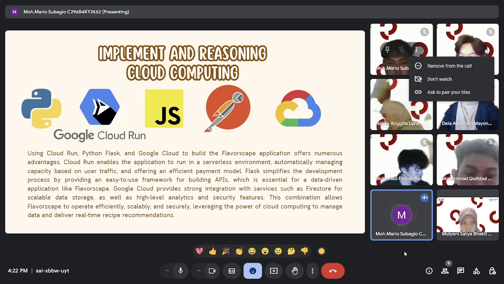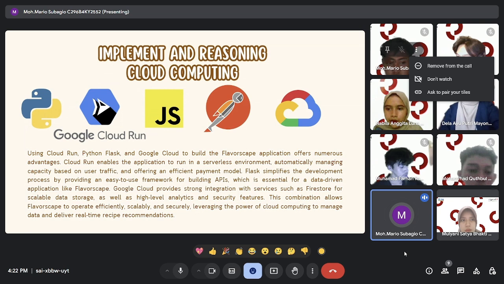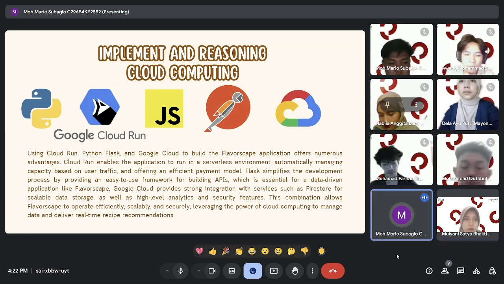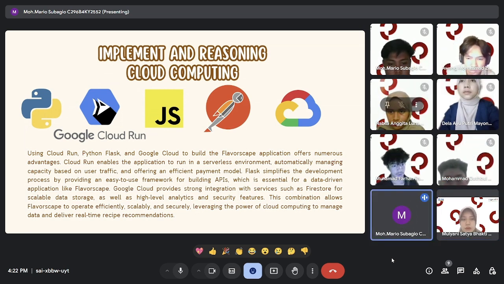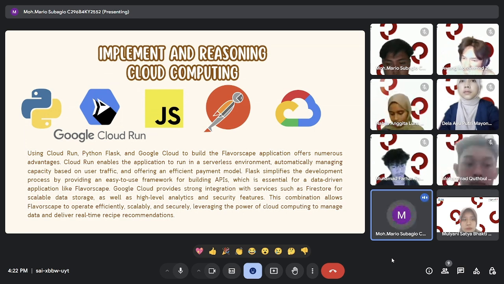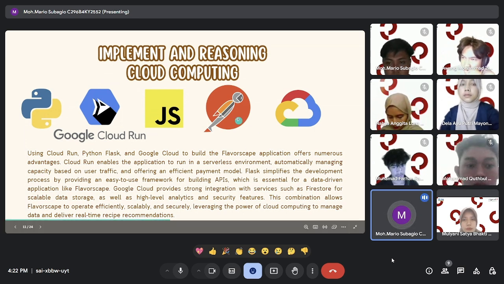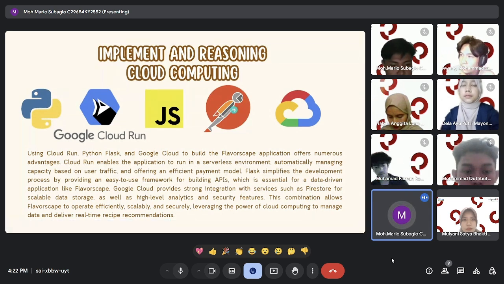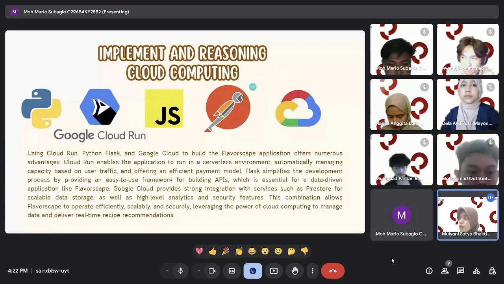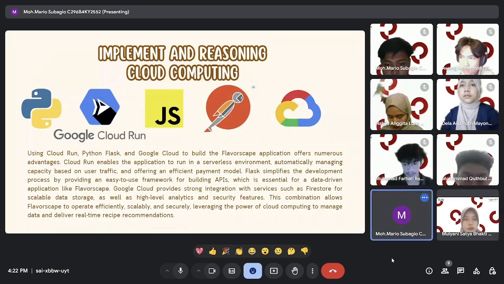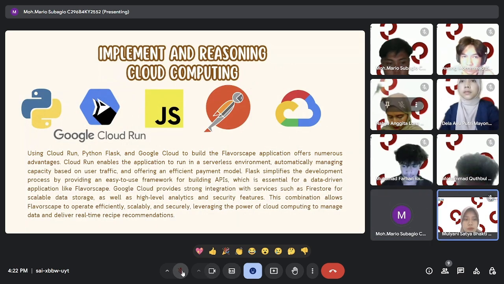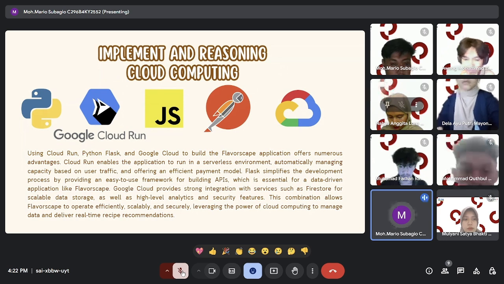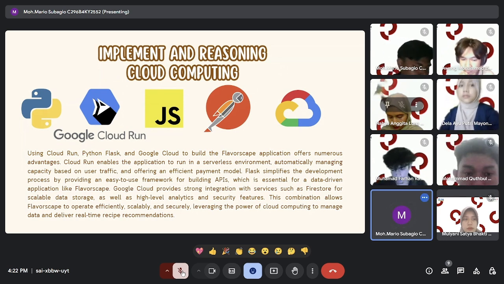Google Cloud provides strong integration with services such as Firestore for scalable data storage, as well as high-level analytics and security features. This combination allows Flavourscape to operate reliably and securely, leveraging the power of cloud computing to manage data and deliver real-time recipe recommendations.